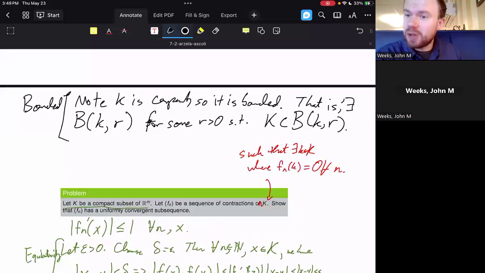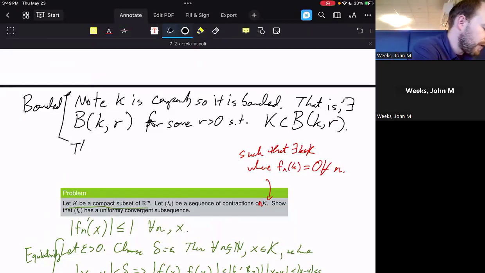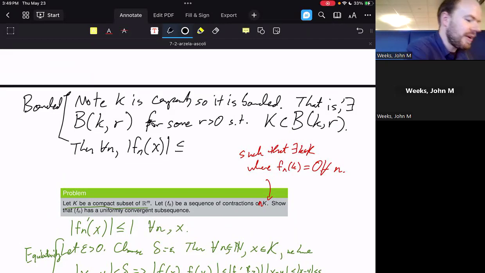Well, then what is the possible largest value of these functions f sub n? For all n, the absolute value of f sub n of x is going to be less than or equal to what? Well, it can only go R away from the point where the function is equal to 0. And so that's going to be R in terms of the x.